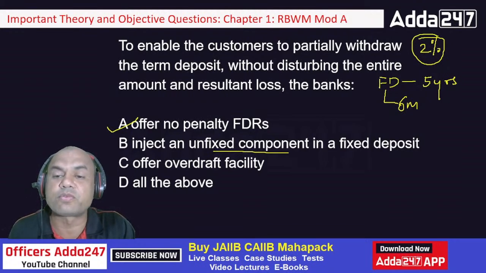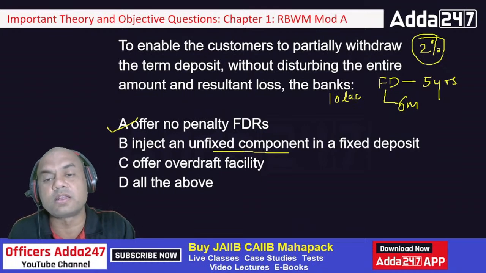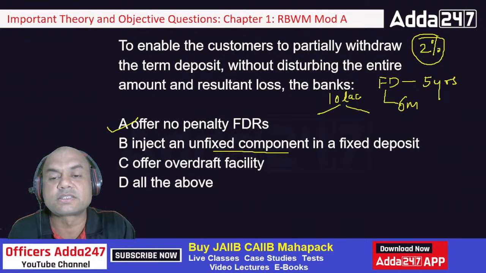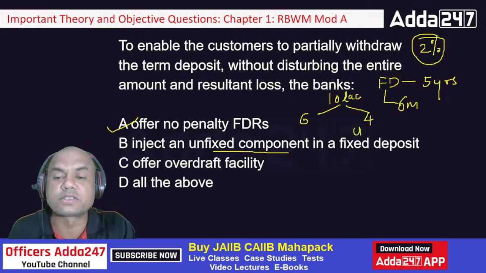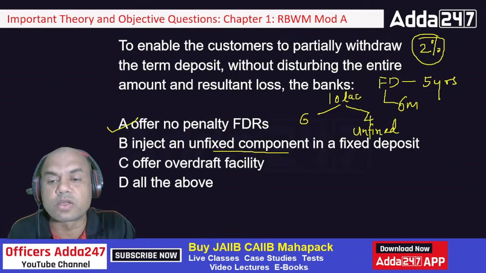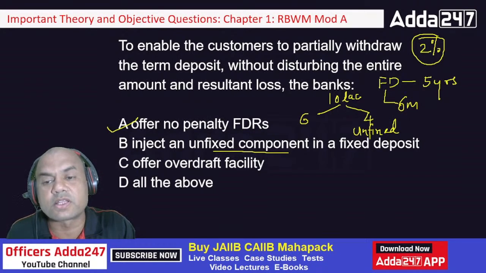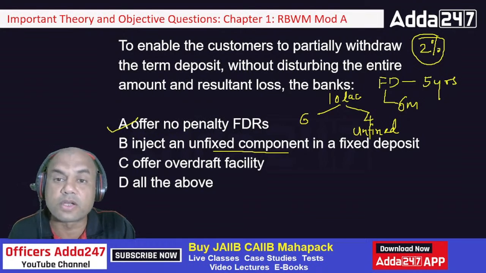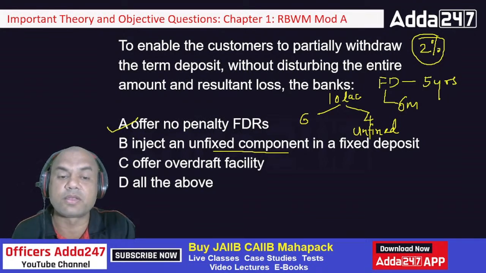Suppose this FD is for 10 lakhs, the bank will keep an unfixed component in that. Unfixed means 6 lakhs and 4 lakhs, so this 4 lakhs is unfixed. Unfixed means I can withdraw this amount anytime. Although it is an FD, it's an unfixed FD.